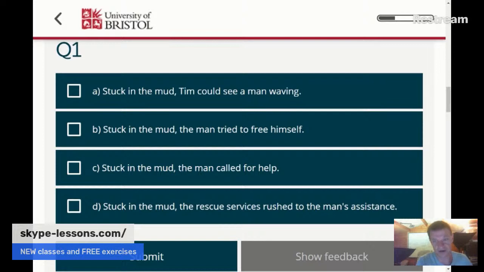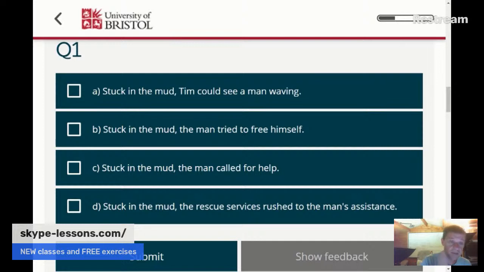Now, this exercise wants us to choose the correct answers. Some of these answers are wrong because they contain dangling participles, and some are correct. So what is a dangling participle? Well, the idea is that when you start your sentence with something adjectival, and participles are adjectival, stuck in the mud is describing somebody, we have to be clear about who the stuck in the mud is describing.